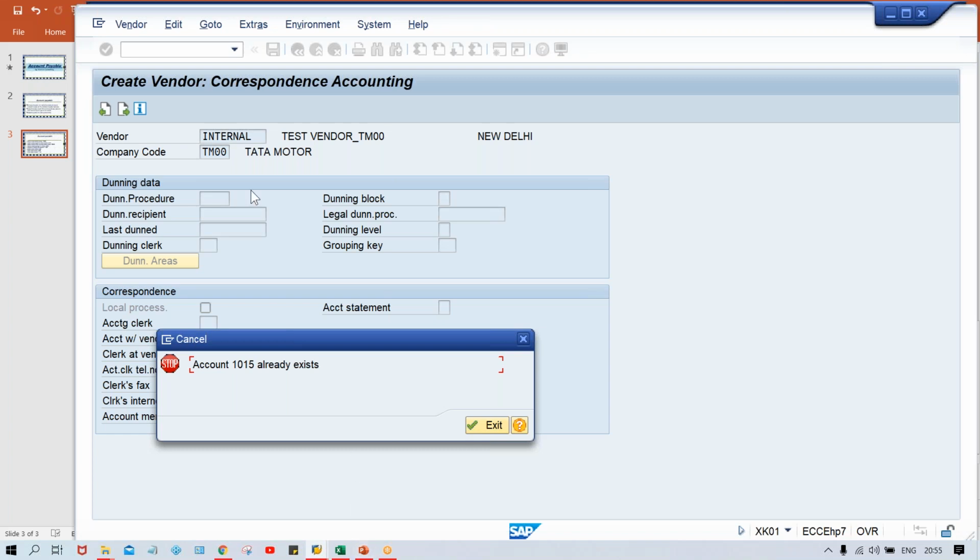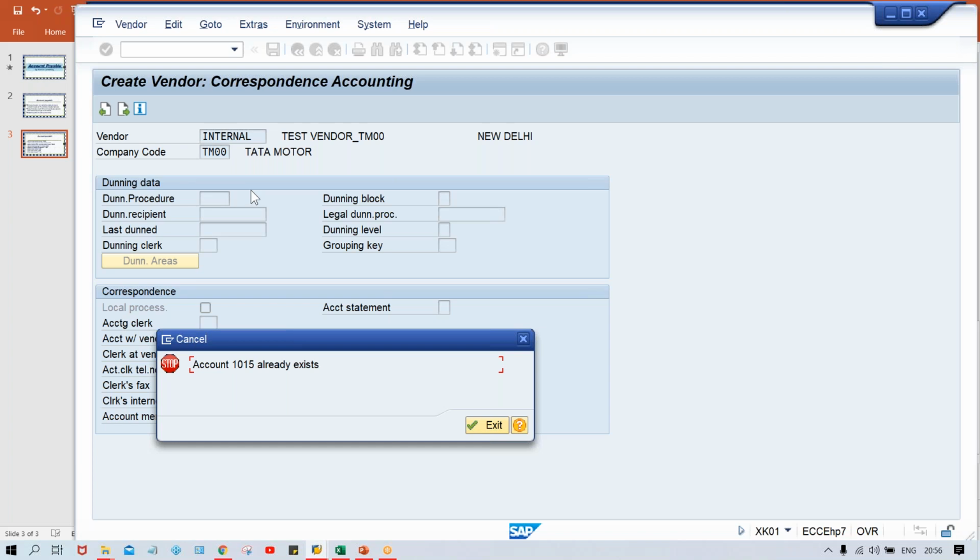Generally, what is happening, guys? See, if you talk about the vendor number, it is only going to be created at client level. Now, again, the question is, what is this client level setting? I'll explain this topic once again later, with multiple examples to quote, so that you will have a perfect understanding of the difference between company code level setting and client level setting. So the vendor numbers are going to be generated at client level.